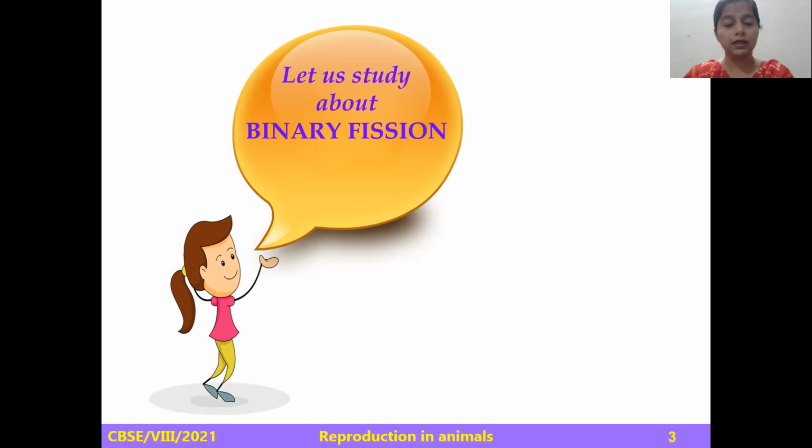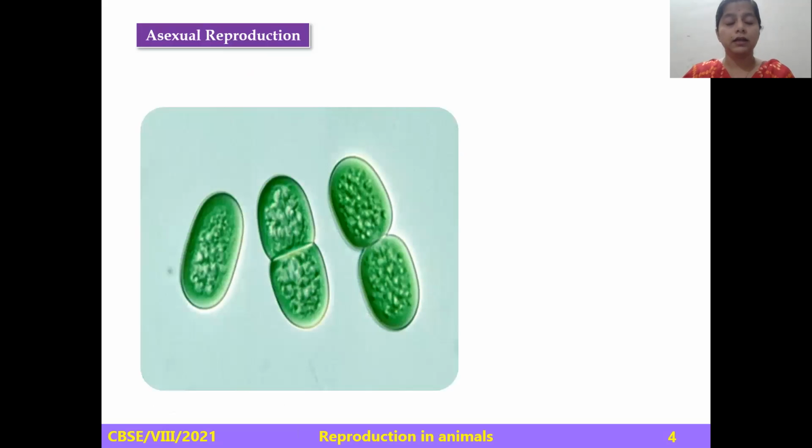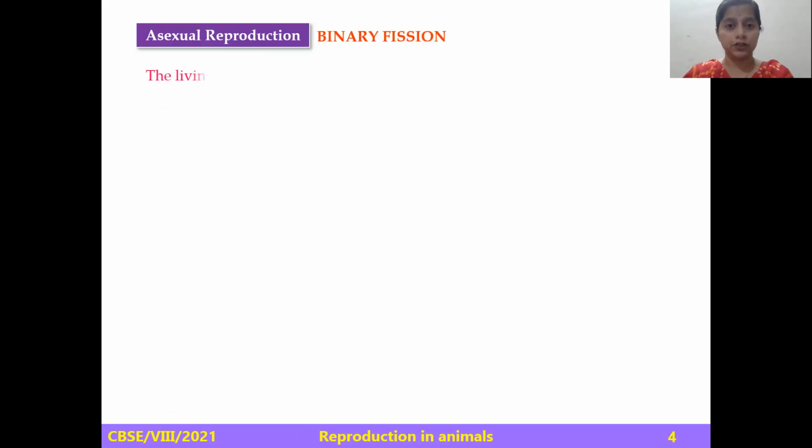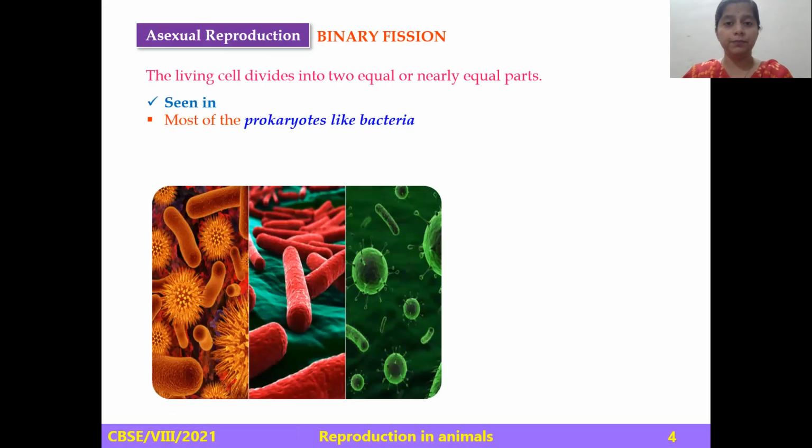Binary fission is an asexual mode of reproduction. In this method, the parent cell splits into two. Children, the living cell divides into two equal or nearly equal parts. The best example is the prokaryotes, bacteria.